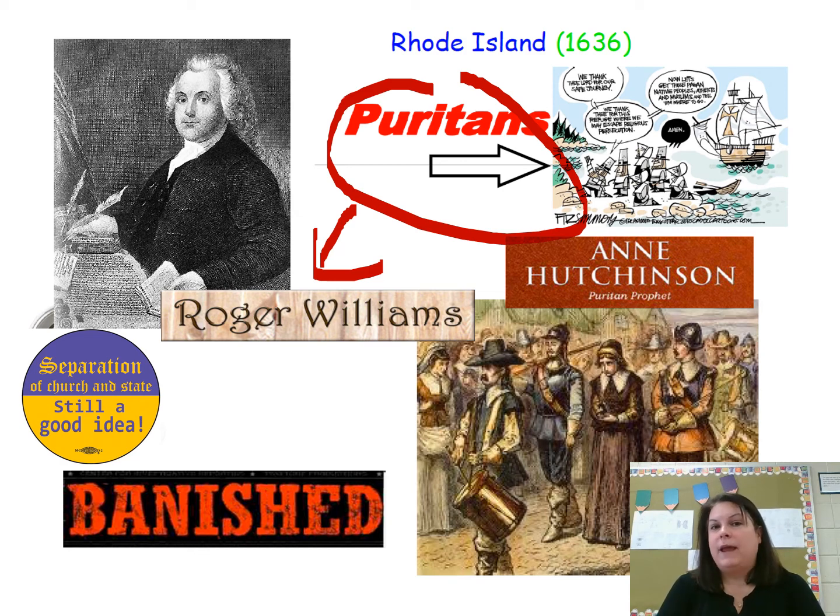So to recap, Rhode Island was created by a group of Puritans who were banished from Massachusetts Bay because of their religious beliefs, and they created the colony of Rhode Island, Roger Williams and Anne Hutchinson, to be a place where all religions would be tolerated.